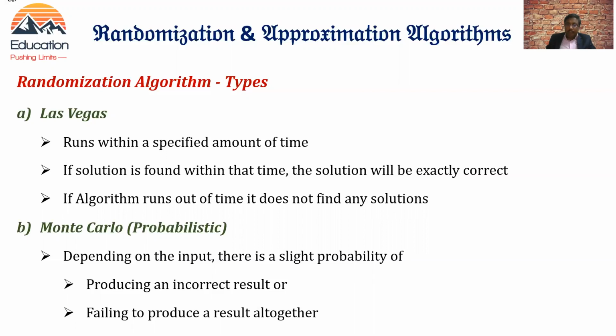Whereas in Monte Carlo, we don't have that issue at all. There is no fixed time frame for finding the solution. But Monte Carlo follows a probabilistic approach. That is, depending on the input, there is a slight probability of either producing an incorrect result or failing to produce a result altogether. Probabilistic means it will not always be correct, and there is a possibility that you may not get a result at all. These are the two major types of randomization algorithms available.